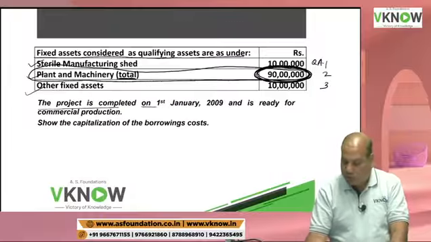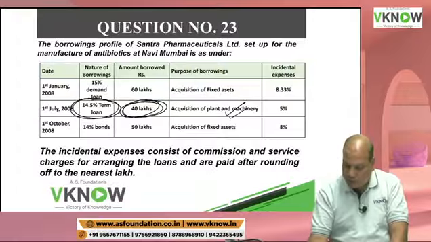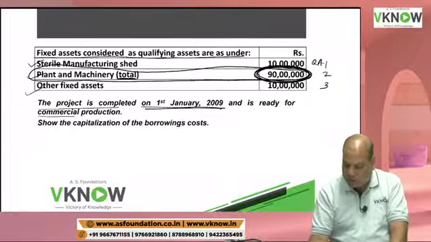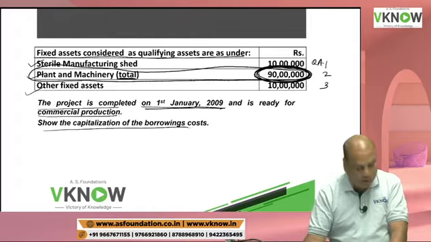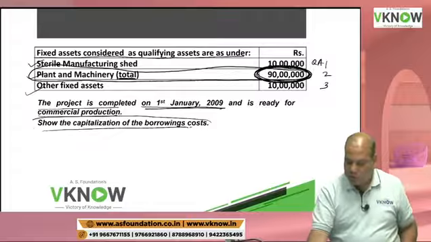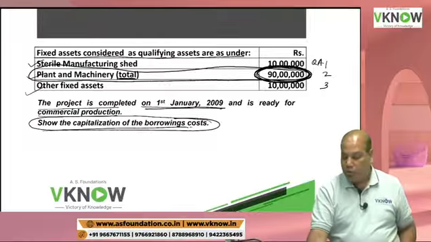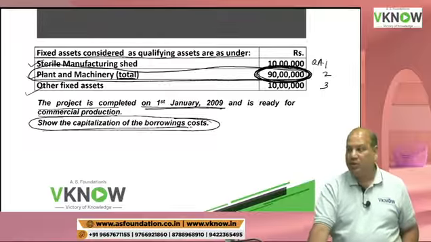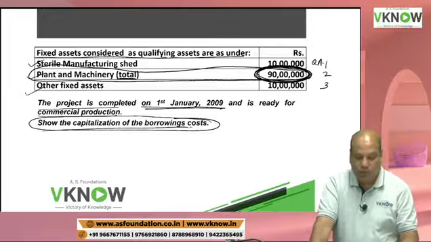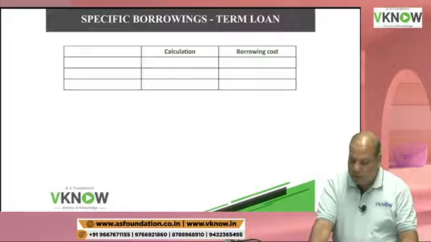The project is completed on 1st January 2009. And when was it started? Different dates are given here in the question, and it is ready for commercial production. Show the capitalization of the borrowing cost. Very important question. You have general borrowing and specific borrowing in the same problem. You also have incidental expense adjustment in the same problem. So please take out your notebook and write down the question number, page number, and start solving.